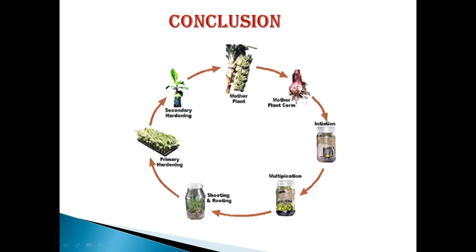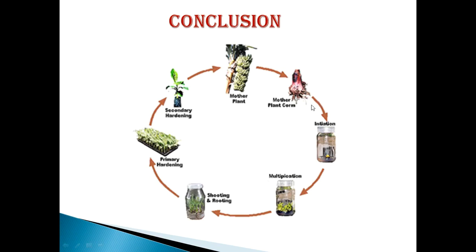So this is the conclusion we can say. First of all, we have to select a mother plant which has good characteristics. We have to select a plant part such as an internode, bud or meristem for the inoculation.